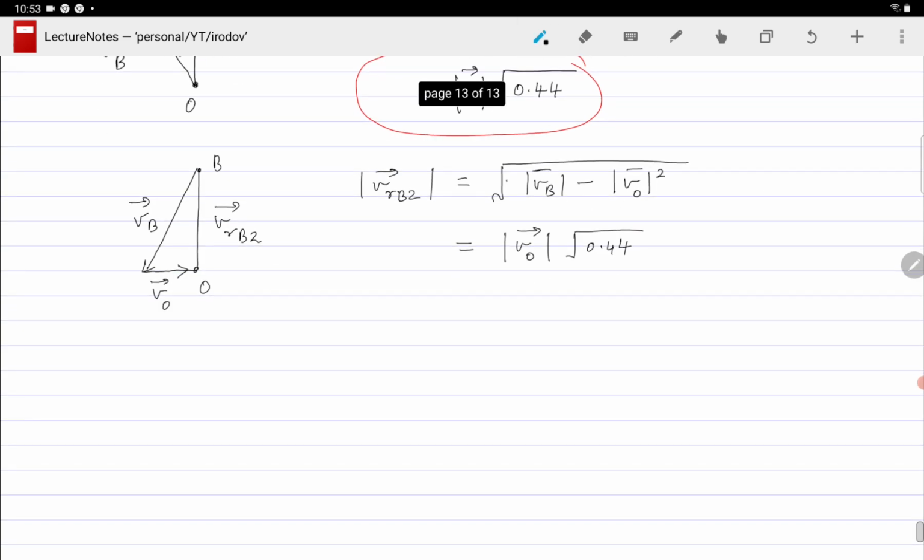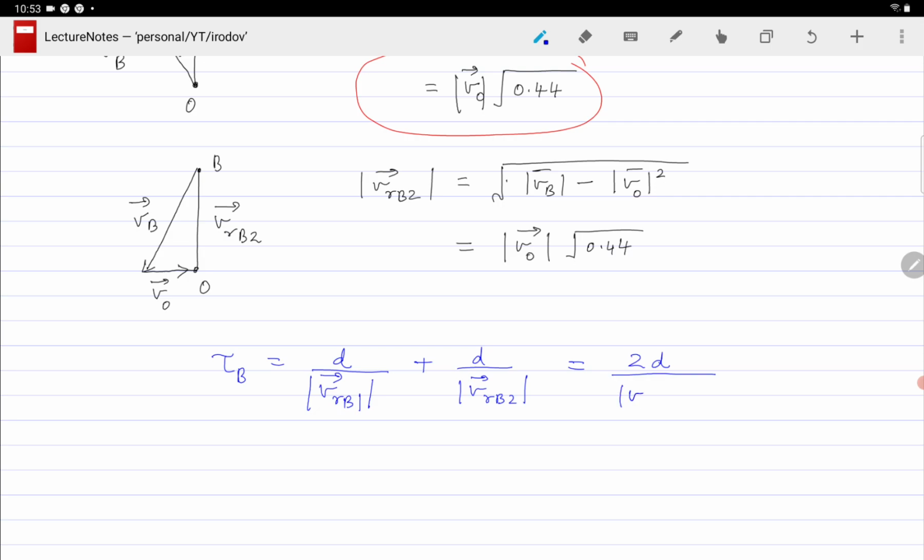So now we have to find out the time taken by B. The time taken by B will be equal to D divided by VRB1 plus D divided by VRB2. Now since VRB1 and VRB2 are the same, we can write it as 2D divided by V0 under root 0.44.